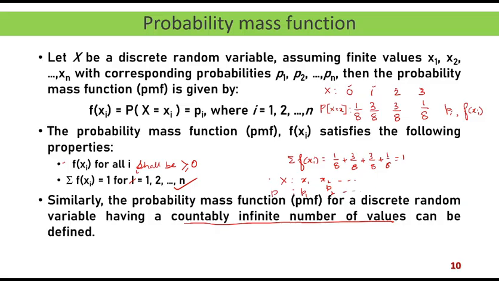So this way we write the probability function, and the condition f of xi greater than or equal to 0 remains the same. Here only the index i, which in this case was 1 to n, in the case of countably infinite values will go from 1 up to infinity. So this way we define the probability mass function.